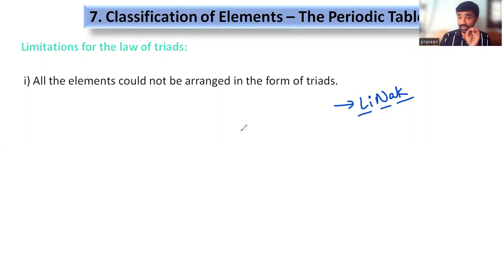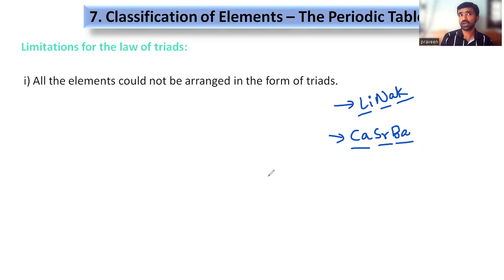So here lithium, sodium, potassium is one example of Dobereiner's law of triads. The second example, I am naming as Castroba, writing it like this: calcium, strontium, barium.